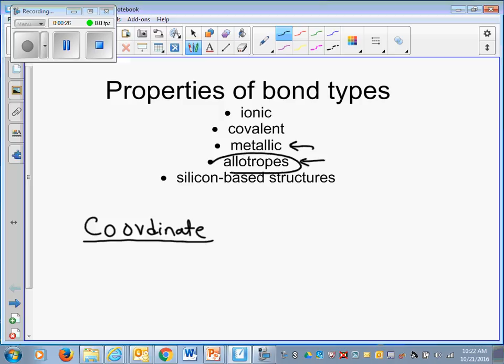Allotropes is not really a bond, it's different forms. It's kind of one you can say, because allotropes are different forms of the same element because atoms are bonded differently, and the silicon-based structures.